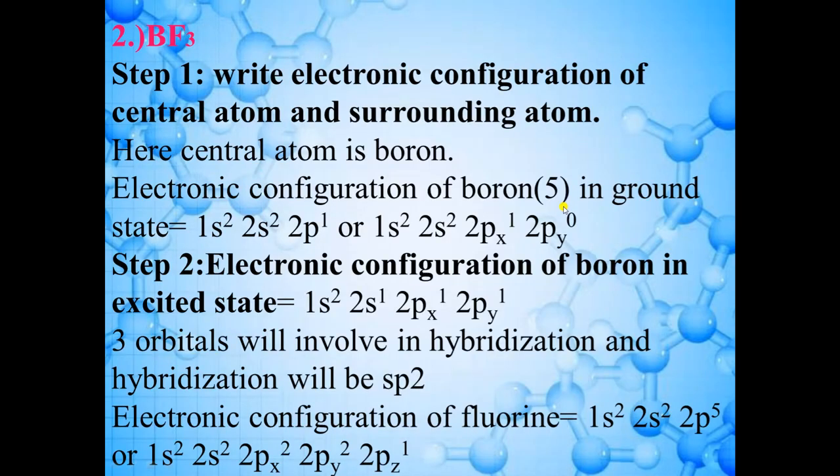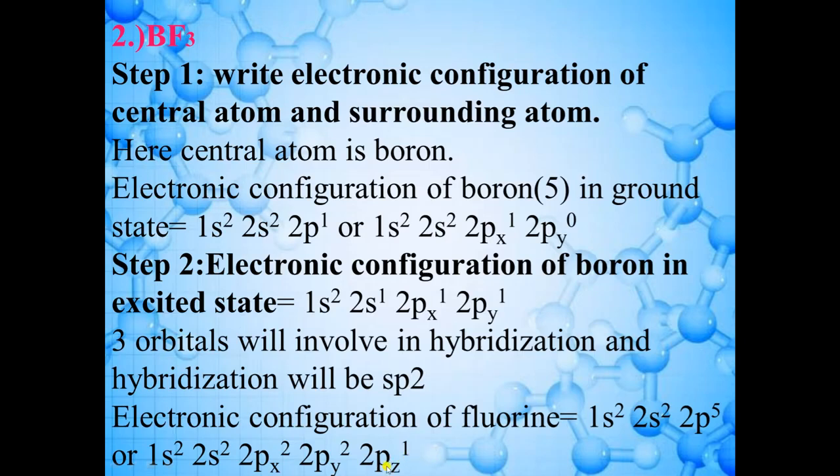Now, the electronic configuration of fluorine is 1s2, 2s2, 2p5, because fluorine is attached to boron. Now, you can write 2p5 in this way, 2px2, 2py2 and 2pz1. So, as you can see here, in 2pz only one electron is present and it can share one electron.